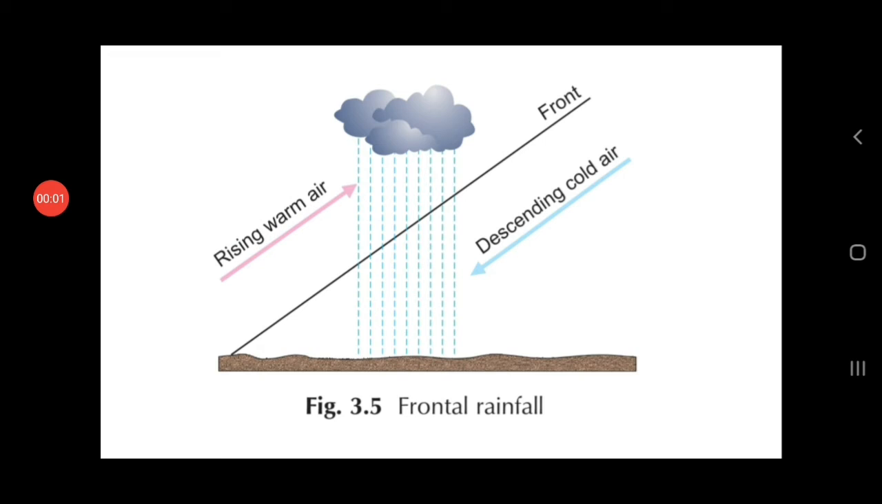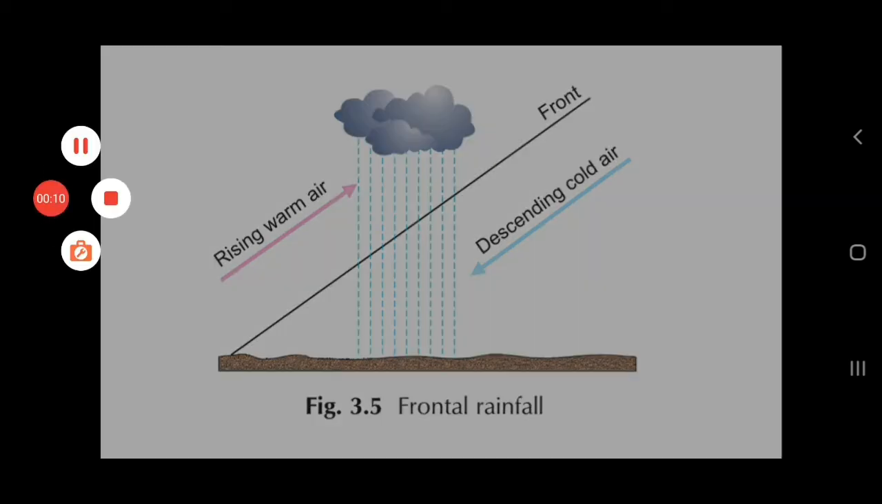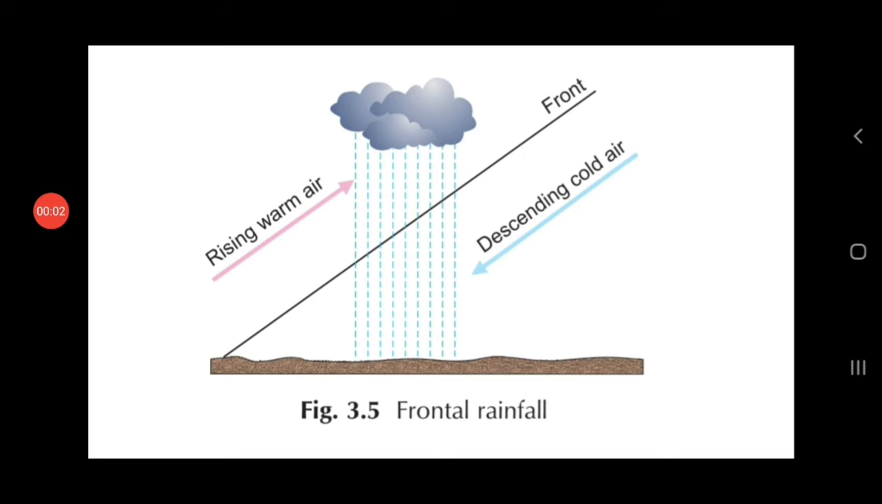Now talking about the third type of rainfall, that is frontal rainfall. It is also known as cyclonic rainfall. Now during a cyclone, we studied about cyclonic winds, if you remember, in the second chapter, atmosphere. So during a cyclone, what happens? Warm air and cold air, they meet from opposite directions, and the place where they meet, there a zone of separation is formed. Now what is that known as? That zone of separation is called a front. You can see in the picture also it is given.